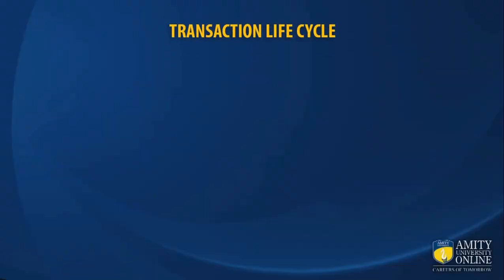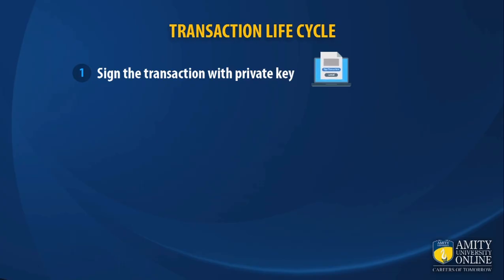Now let's talk about the transaction life cycle from the example that we have just seen. When A wanted to do the transaction with B, A said to everyone in the network, "I am going to transfer $10 to B." But before saying that, A needs to sign the transaction with its digital signature, which is known as a private key in the blockchain. So A signs the transaction with the private key, then A broadcasts the transaction to the network.